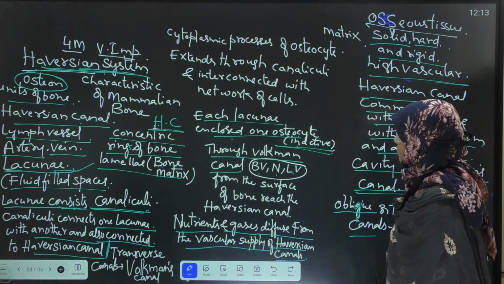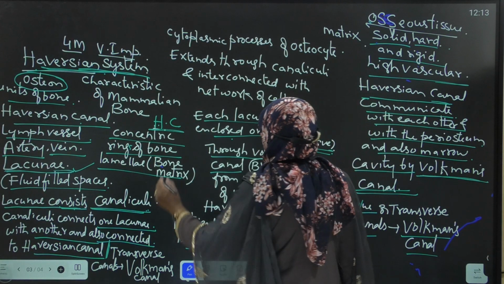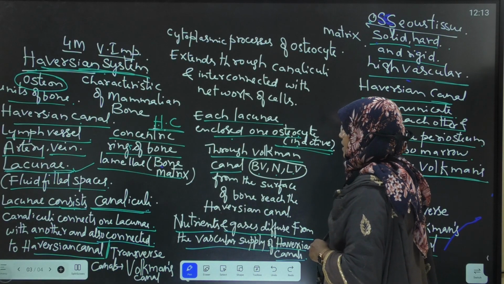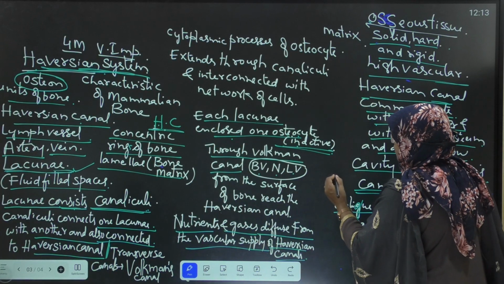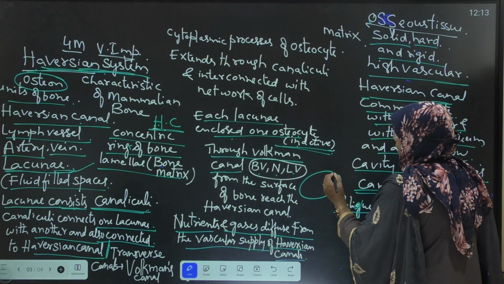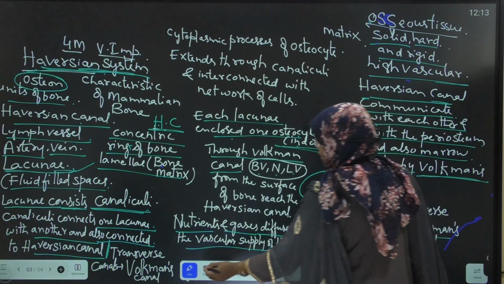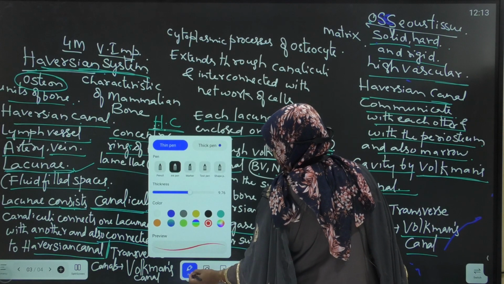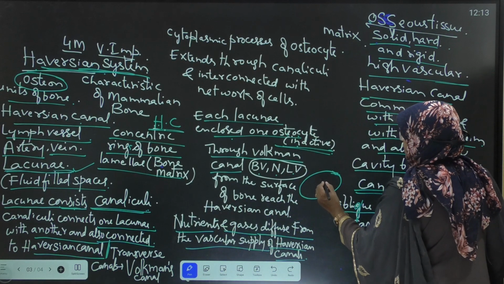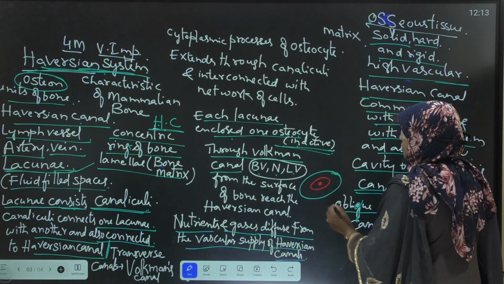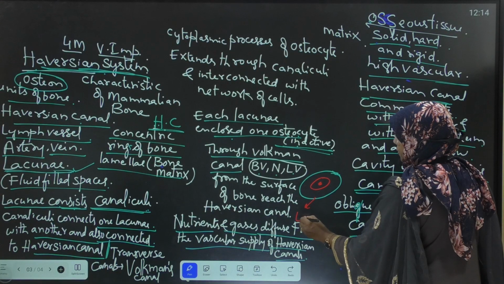Next, each lacuna encloses a single osteocyte. This is the lacuna, an enlarged diagram of the lacuna, and this is the osteocyte. Lacuna encloses a single osteocyte.